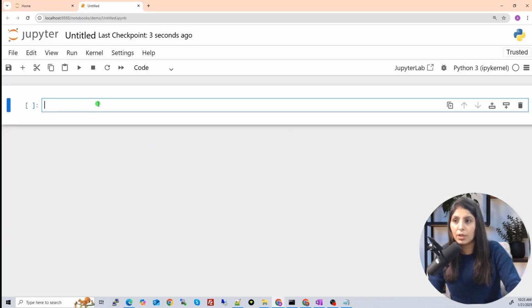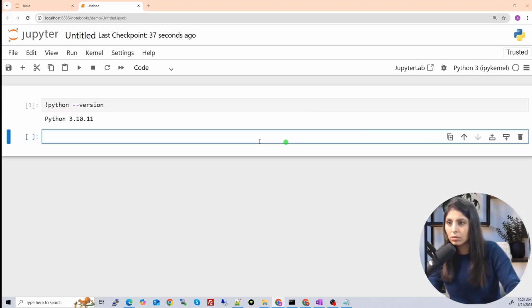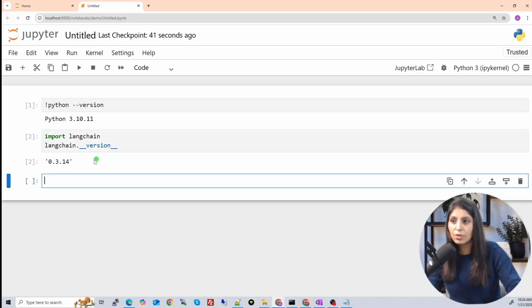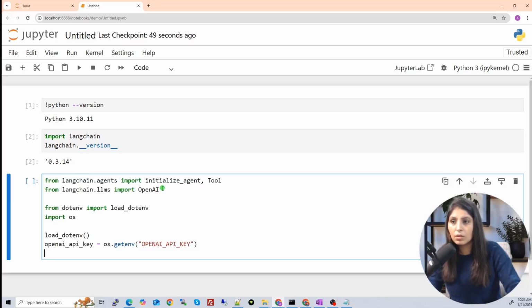First, we will import all the required modules. Before that, let me show you the versions I'm using. Let's see the Python version first. This is my Python version. Now let's see the LangChain version. I'm using this LangChain version, which is the latest. Now let's import all the required modules. So these are the modules.